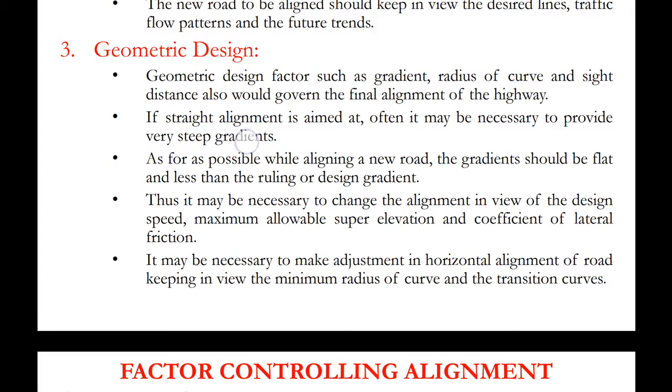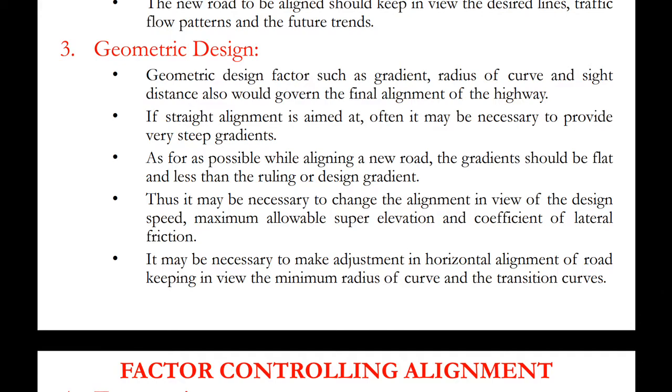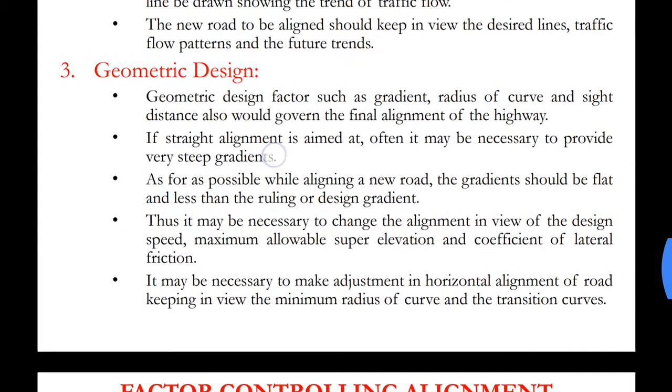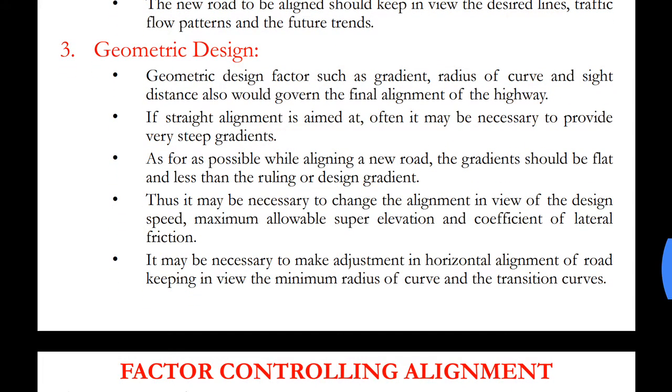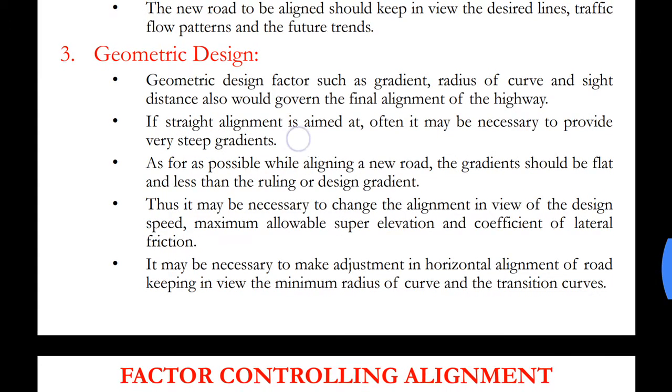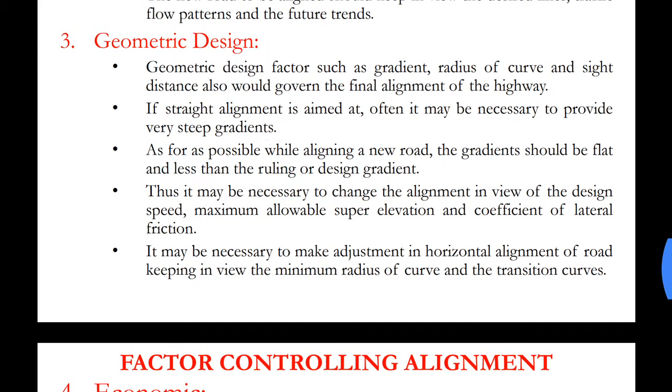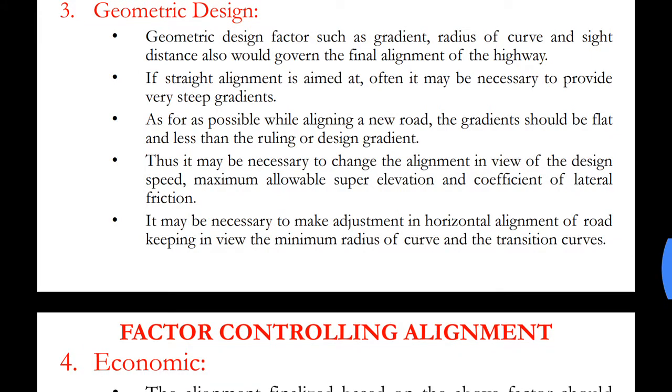If there's a steep upward gradient, then the fuel cost would be more, or if we need to cut down the value of the steep gradients, then we would need to perform cutting operations, which would again lead to increased cost. So what is better is to avoid very steep gradients and to take a detour.